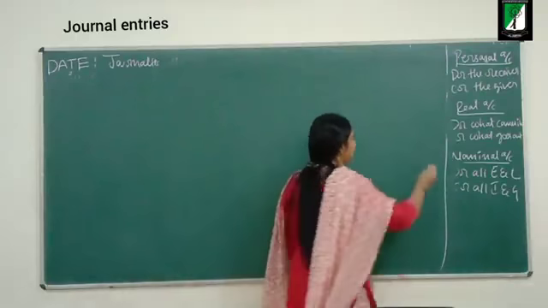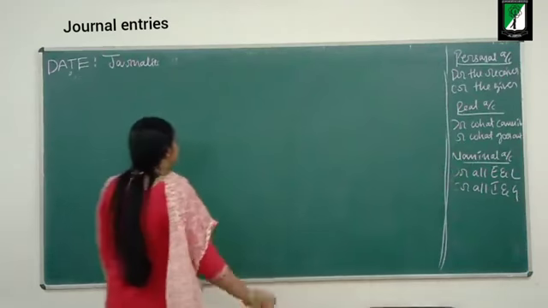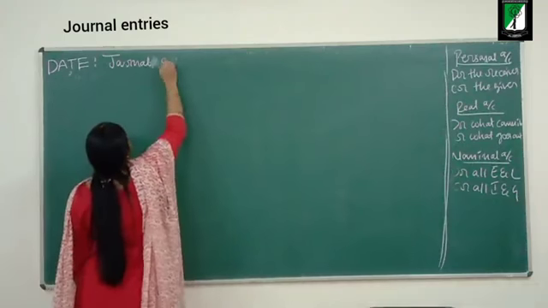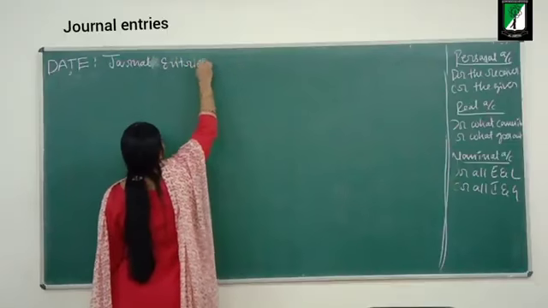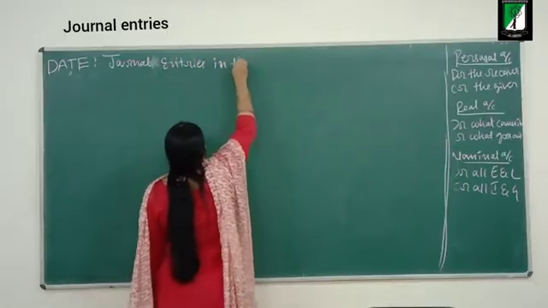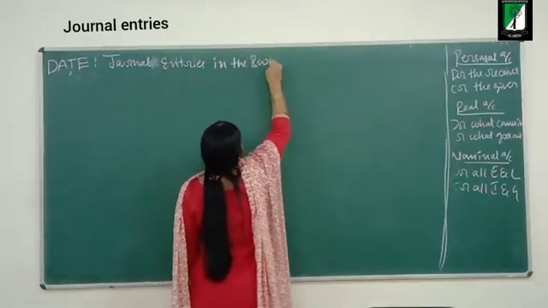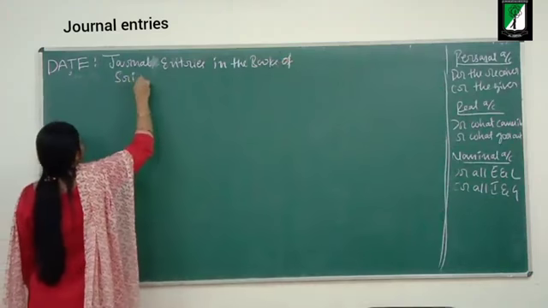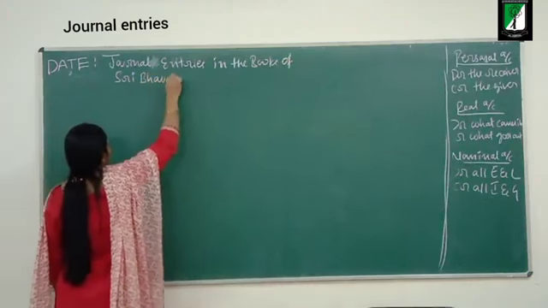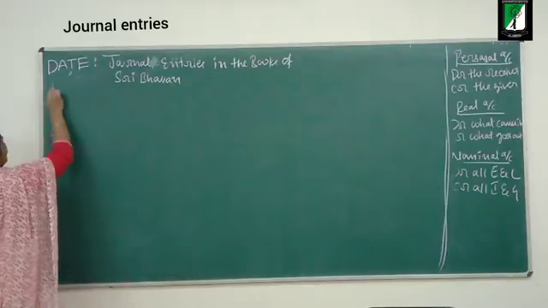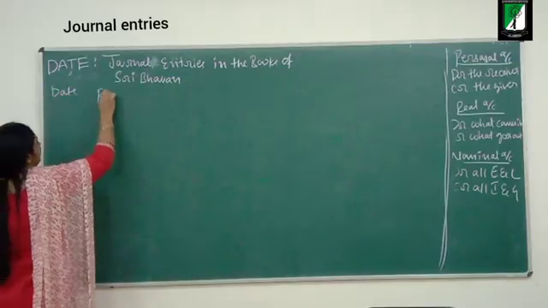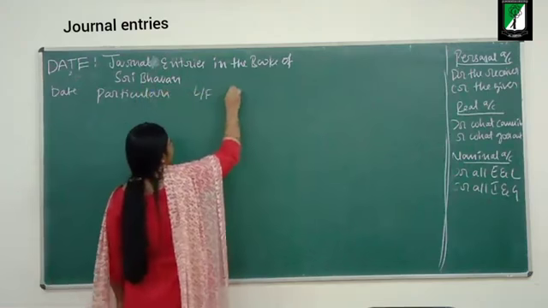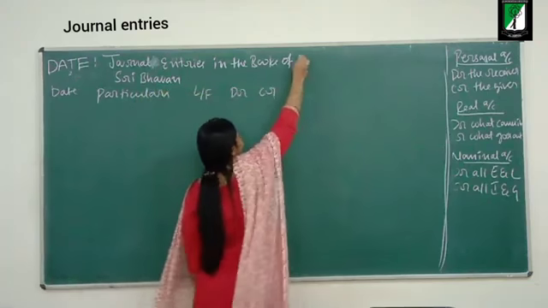Now put the format. Date, journal entries in the books of Sri Bhavan. Put the format: date, particulars, LF, debit, credit.